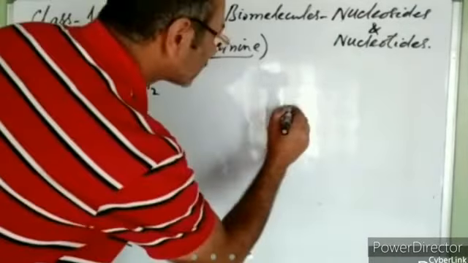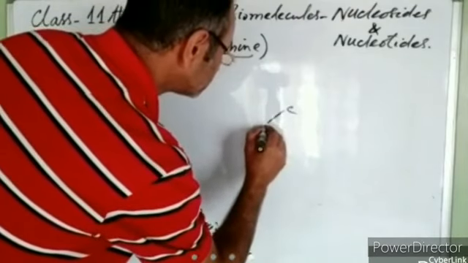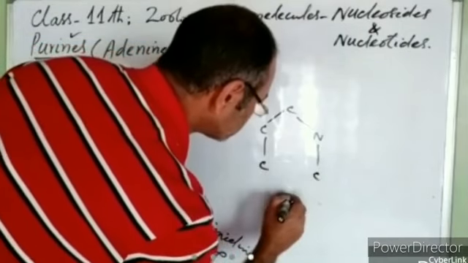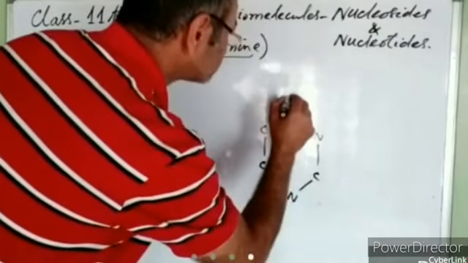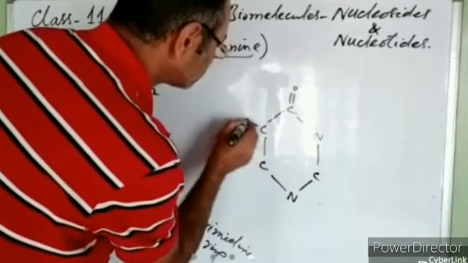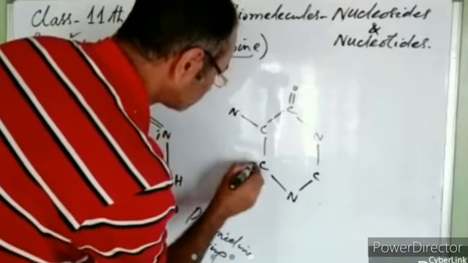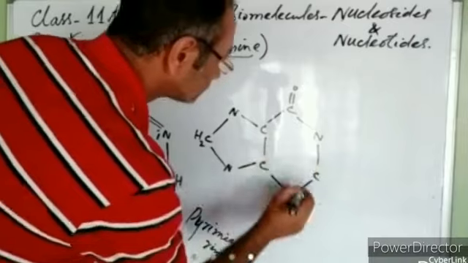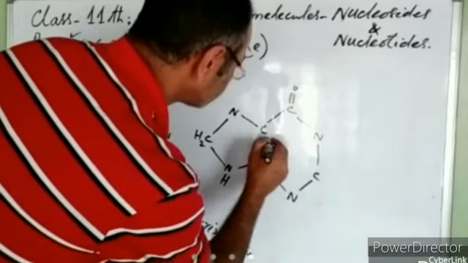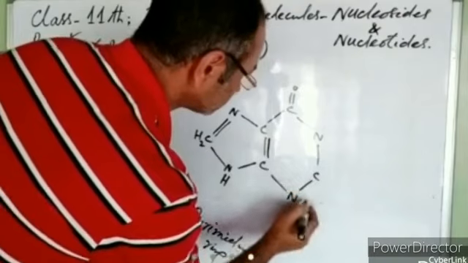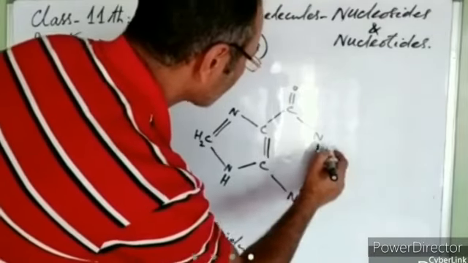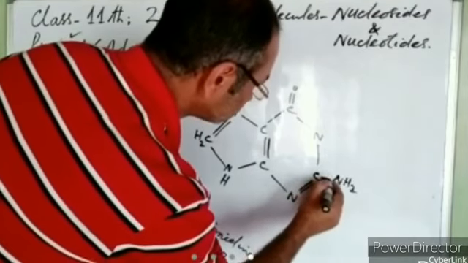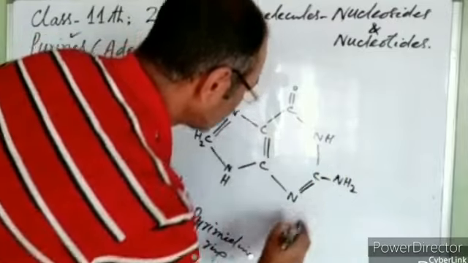Now we will have a look at the guanine. This is guanine,